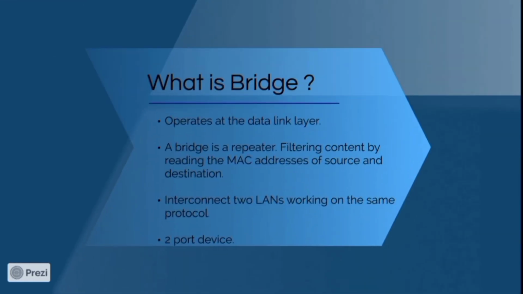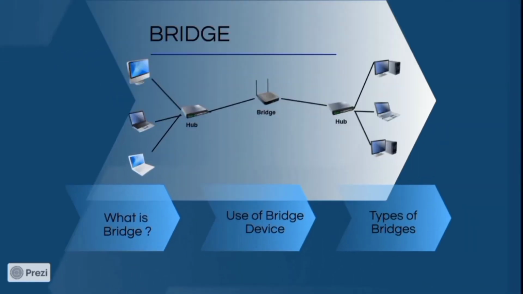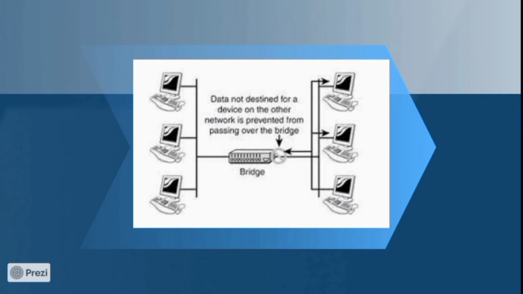Actually, a bridge acts like a repeater, but it maintains a MAC table, right? A repeater doesn't maintain any MAC table, but a bridge maintains a MAC table. So it doesn't forward data if source and destination are from the same LAN. As shown in the image, data not destined for a device on the other network is prevented from passing over the bridge. If source and destination are on the same network, it doesn't forward data to the other network. In this way, a bridge avoids unwanted traffic also.